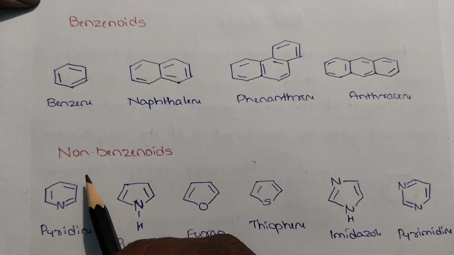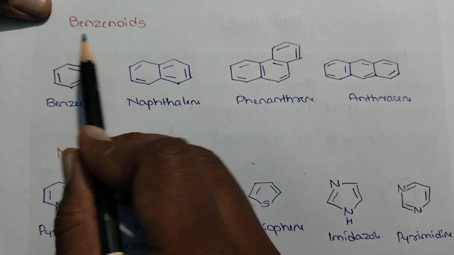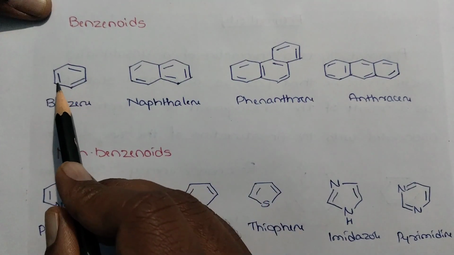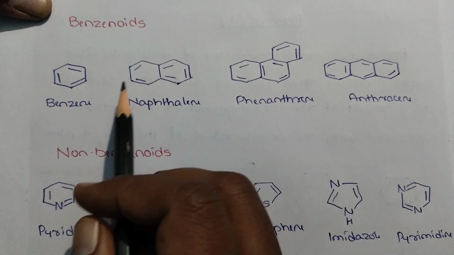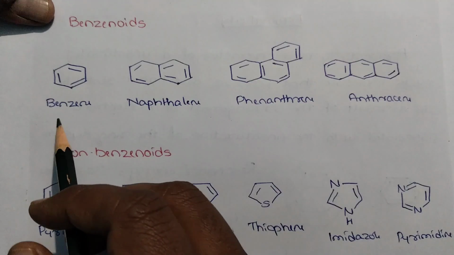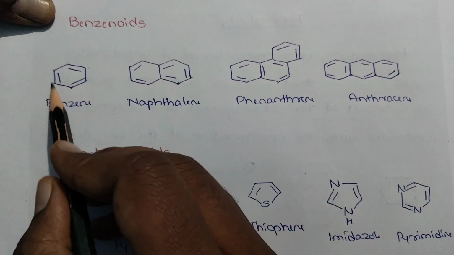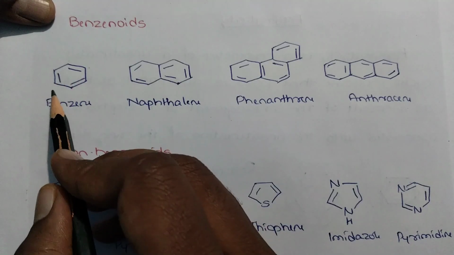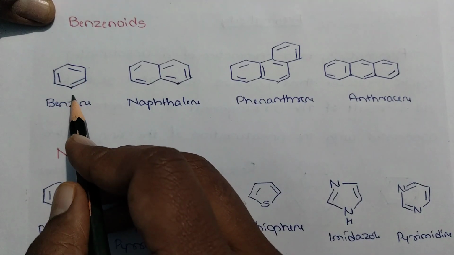Let's discuss the benzenoid and non-benzenoid aromatic compounds. Benzenoid aromatic compounds means the compounds containing benzenoids. Okay, let's check whether these compounds obey the rules for aromaticity or not. Here this is benzene. This is a cyclic compound, it is planar, and each carbon atom in the ring is sp2 hybridized.